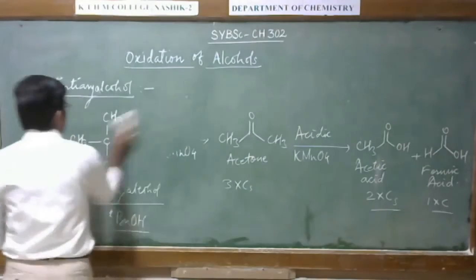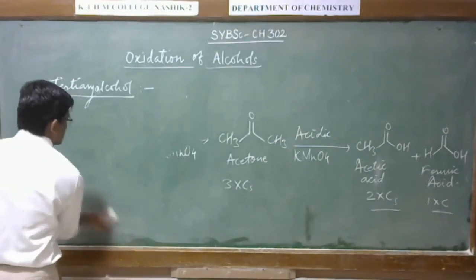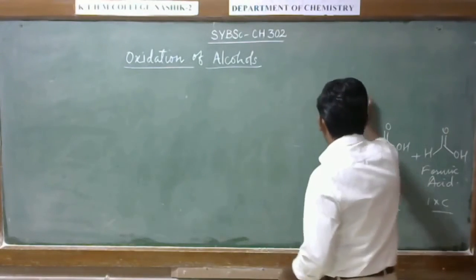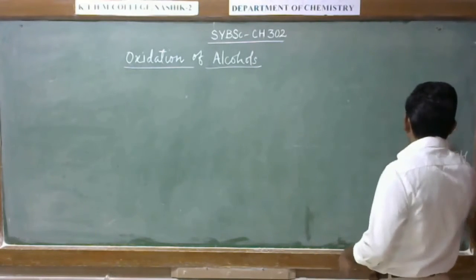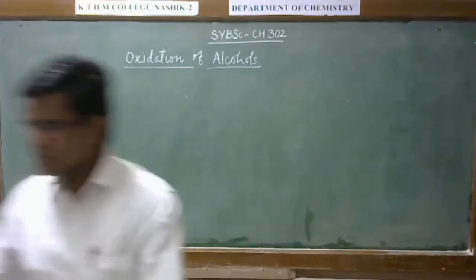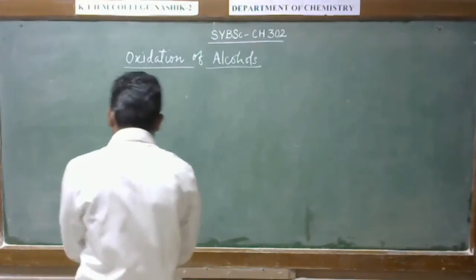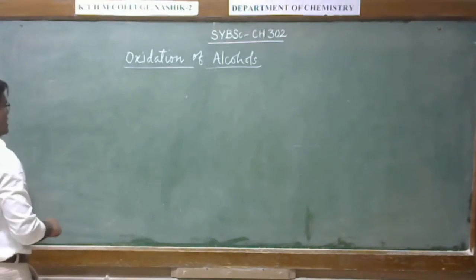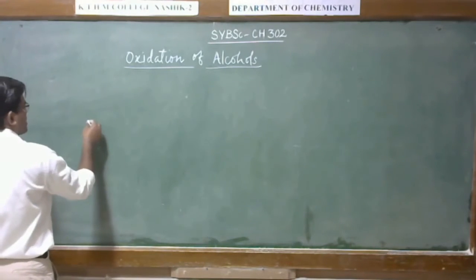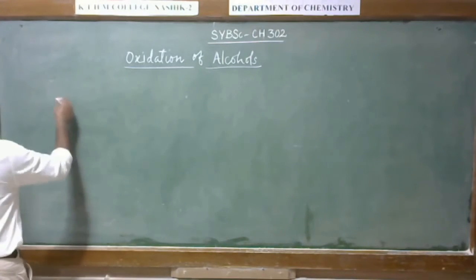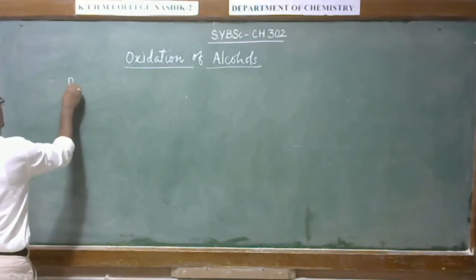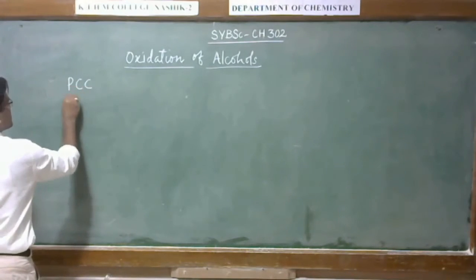Alright, let us have its reactions. PCC, that is pyridinium chlorochromate, is a mild oxidizing reagent. It can be prepared from pyridine when it reacts with concentrated HCl and chromium trioxide, it gives pyridinium chlorochromate, PCC.